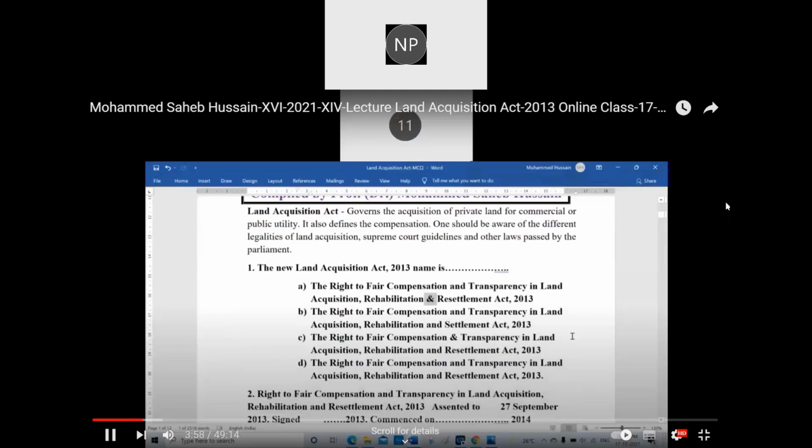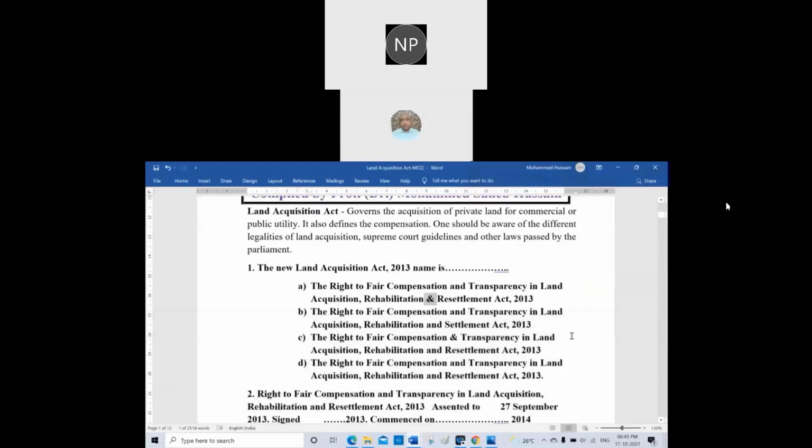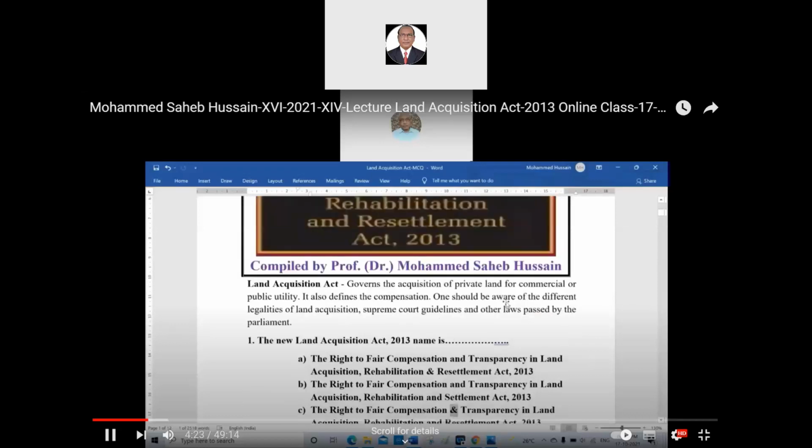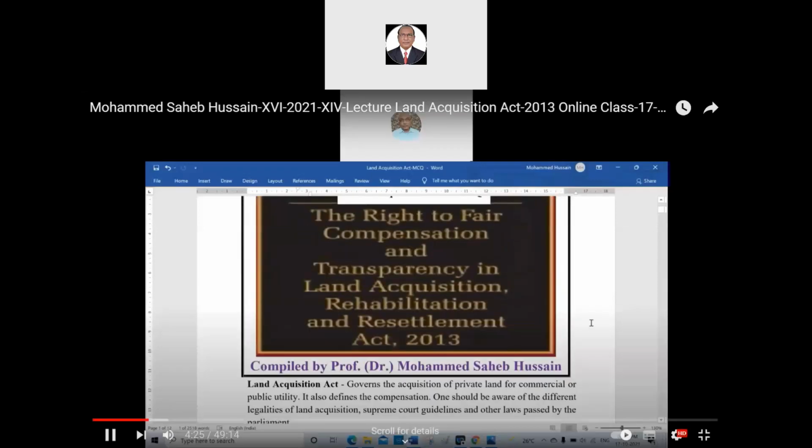The second one is right to fair compensation and transparency in land acquisition and rehabilitation and settlement act. I said it is not a settlement, it is a resettlement Act. Then the C, the right to fair compensation, and here again I put an ampersand. There is no ampersand here. Did you see an ampersand here?